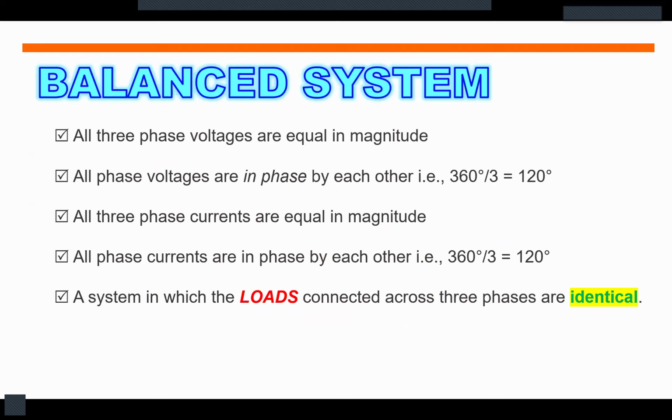When we say balanced system, all three phase voltages are equal in magnitude. All phase voltages are in phase with each other, meaning they are separated by 120 degrees. All three phase currents are equal in magnitude. All phase currents are in phase with each other. It is a system in which the loads connected across the three phases are identical. So these are the definition of a balanced system.